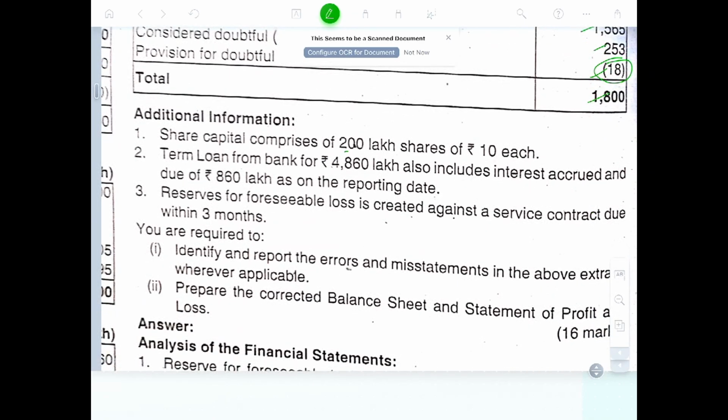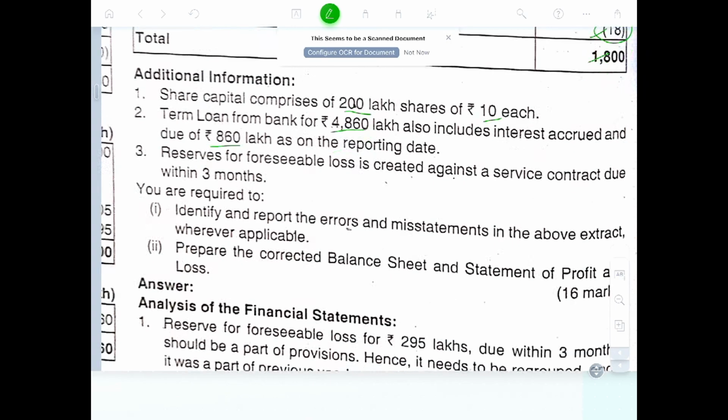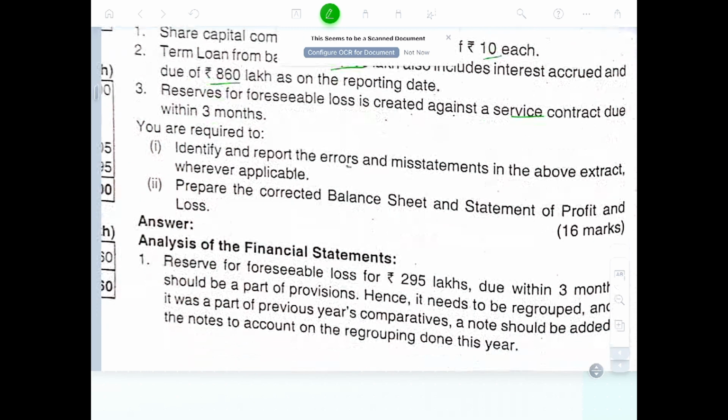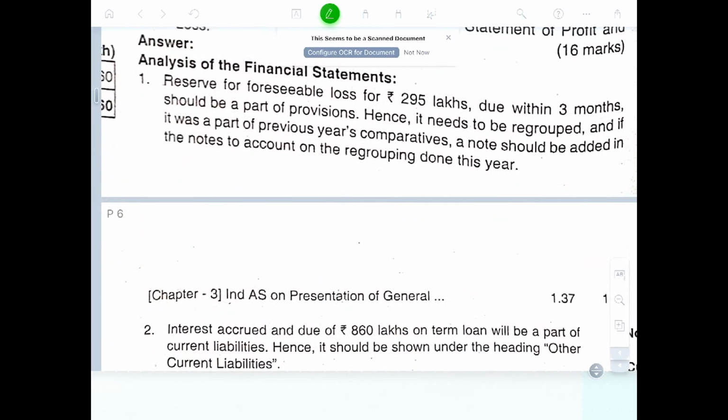Share capital comprises 200 lakh shares of 10 each. Term loan from the bank is 4,860, also including the interest accrued and due of 860 lakhs on the reporting date. Reserves for foreseeable losses created against service cost due in 3 months. Okay. Identify and report the errors and mistakes in the above, wherever applicable. Report the correct balance sheet. Okay.